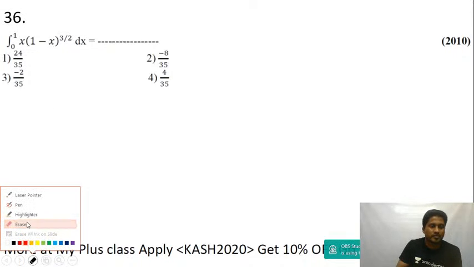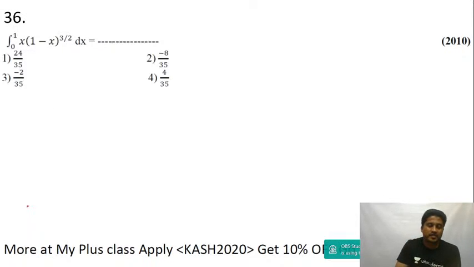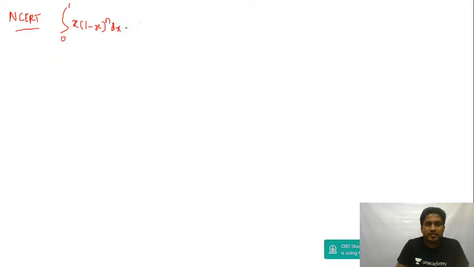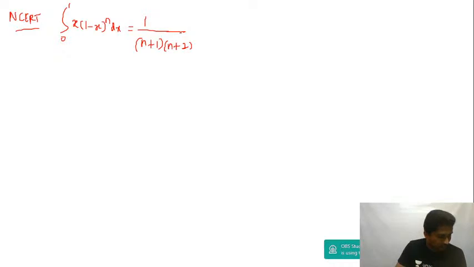Now see, there's a standard result, guys: integral 0 to 1 of x into (1 minus x) whole power 3 by 2. You have done this in NCERT; it's an NCERT exercise question. Whenever you have 0 to 1, x into (1 minus x) whole power n, for any value of n, the answer will be equal to 1 by (n plus 1) into (n plus 2). You have done it in NCERT, yes. Integral 0 to 1 of x into (1 minus x) whole power n dx will be equal to 1 upon (n plus 1) into (n plus 2).